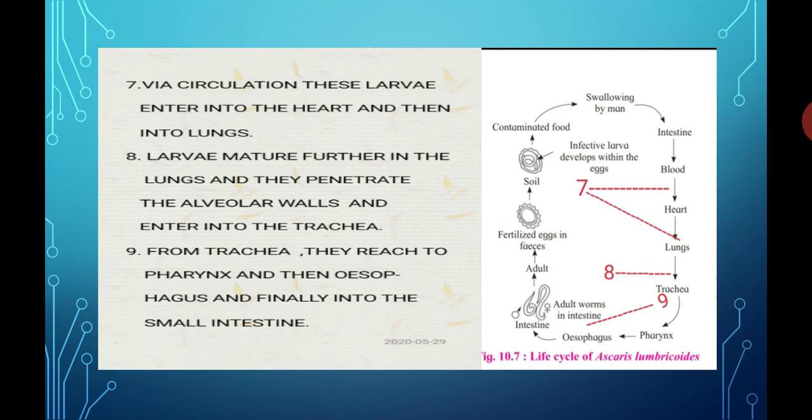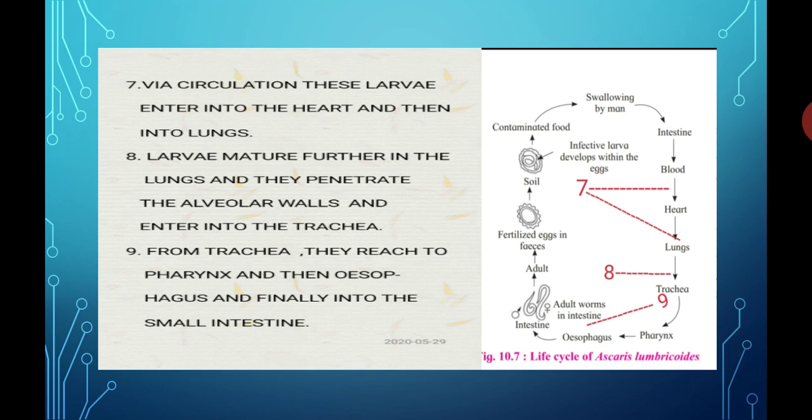Let's see part number 8 once again. After reaching the lungs, the larvae mature into adults. These adults start penetrating the alveolar walls, and after penetrating them, they enter into the trachea.